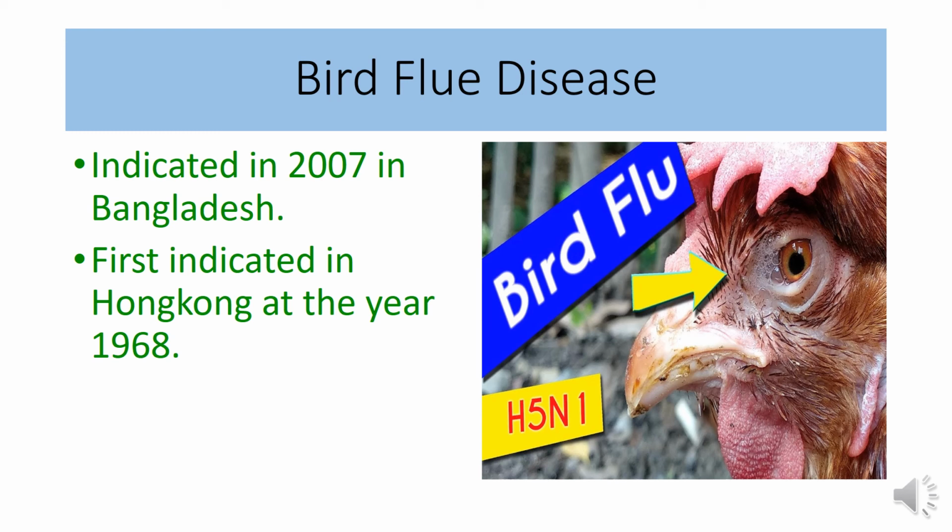Then the sick and dead hens must be buried. Ensure biosecurity to stop the entrance of germs. After the disease attacks, there is no treatment, so healthy chickens should be separated from sick chickens.